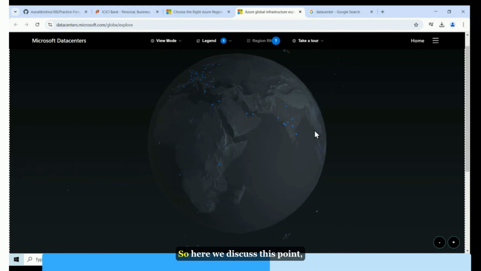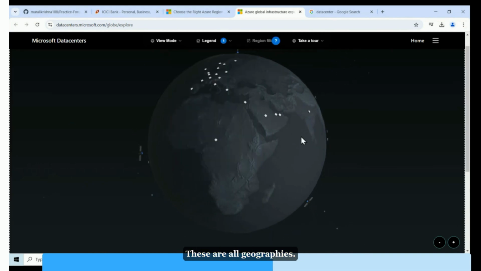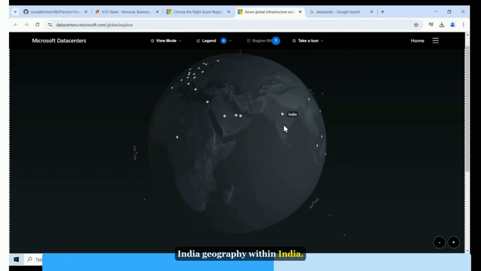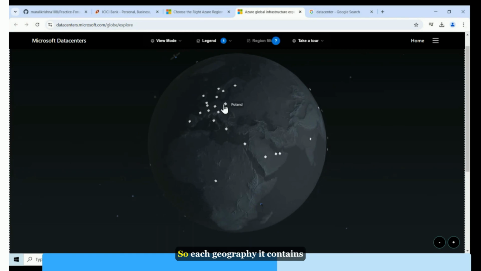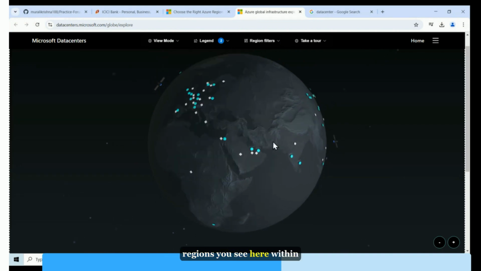Now, next one. So here we discuss this point. Also just see here. So we observed geographies. These are all geographies. India geography. Within India, so many regions are there. Similar way, UAE and Israel and so many countries. So each geography contains multiple regions. You see here, geography and regions. Within India, multiple regions are there.